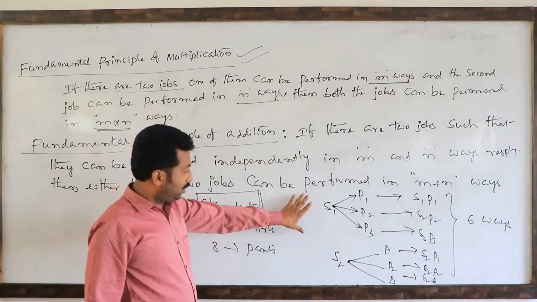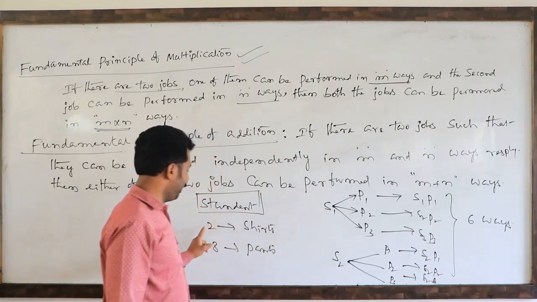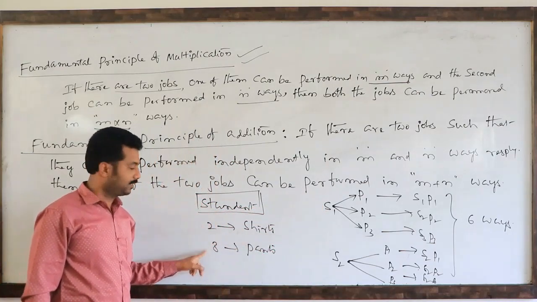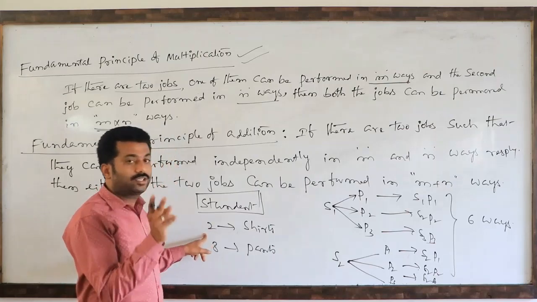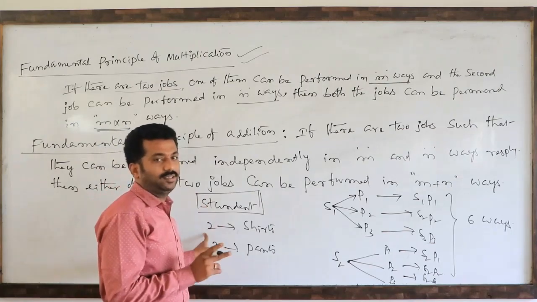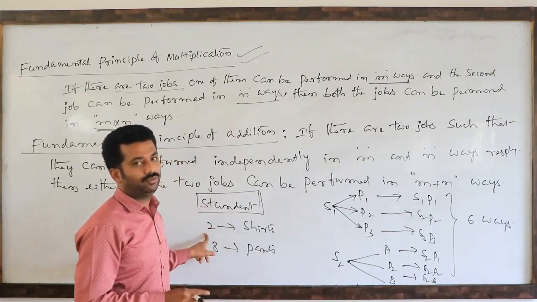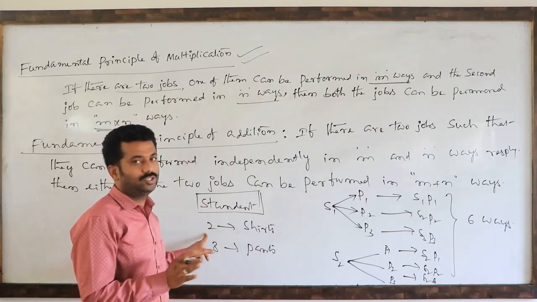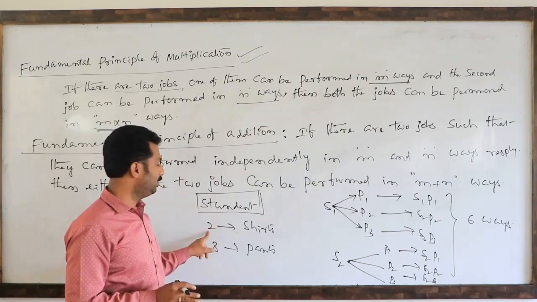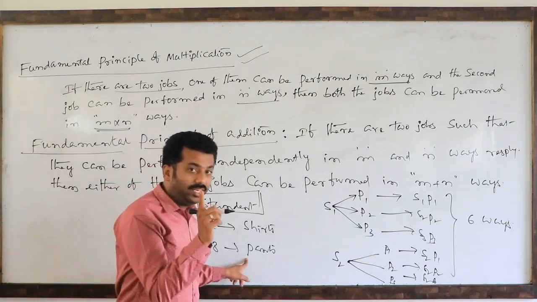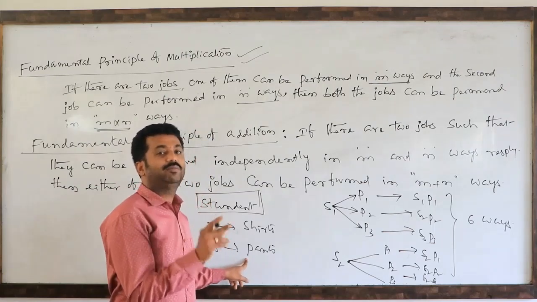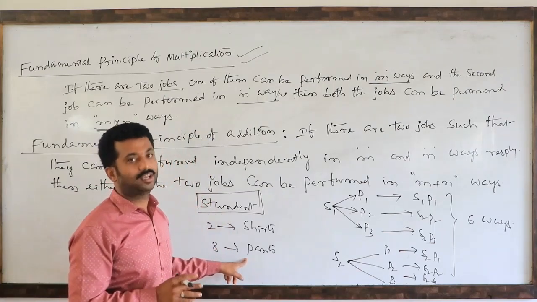So here the first work means shirt, the second work means pants. First work means there are two shirts, so he can wear either shirt in two ways. Both the shirts at a time he cannot wear. That is the wrong method, the process is wrong. Similarly, of three pants only one pant he can wear. Two pants at a time or three pants at a time is an impossible case.